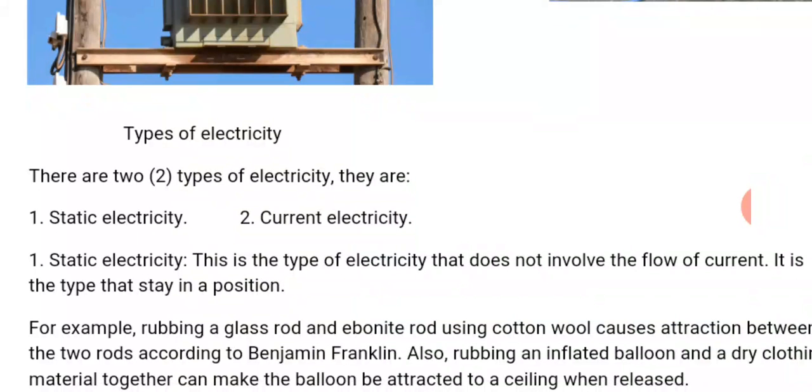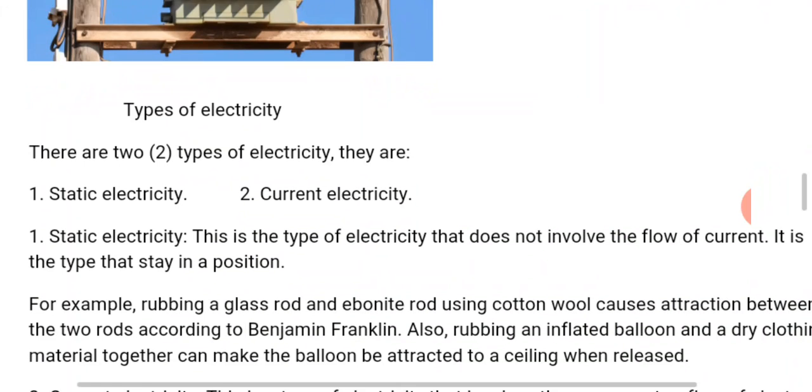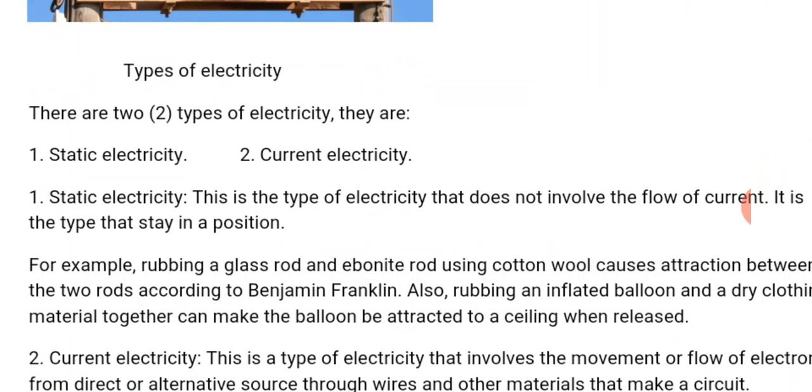Now let's move on to the types of electricity. There are two types of electricity. They are 1. Static electricity, 2. Current electricity. Let's look at them one after the other. Static electricity is the type of electricity that does not involve the flow of current. It is the type that stays in a position. For example, rubbing a glass rod and an ebonite rod using cotton wool causes attraction between the two rods, according to Benjamin Franklin, one of the scientists.